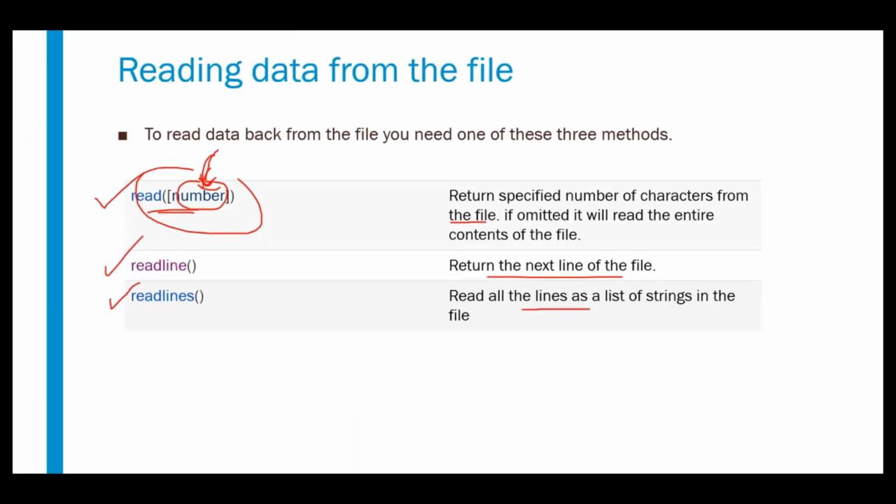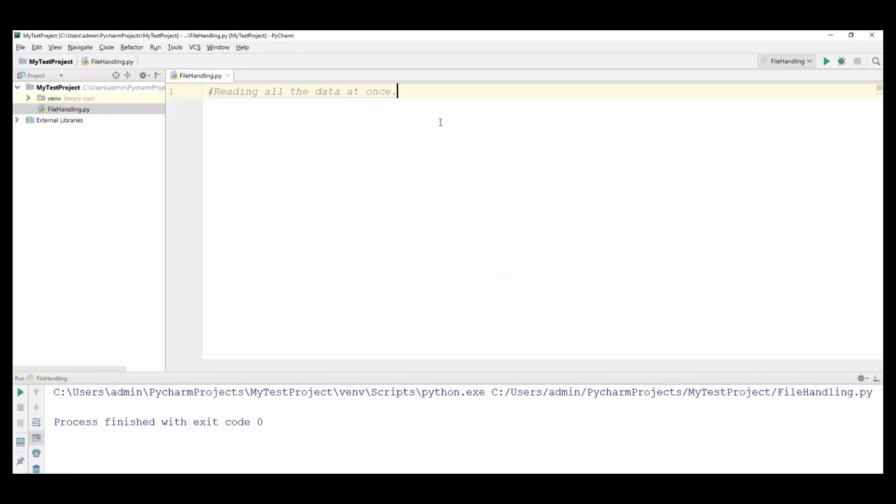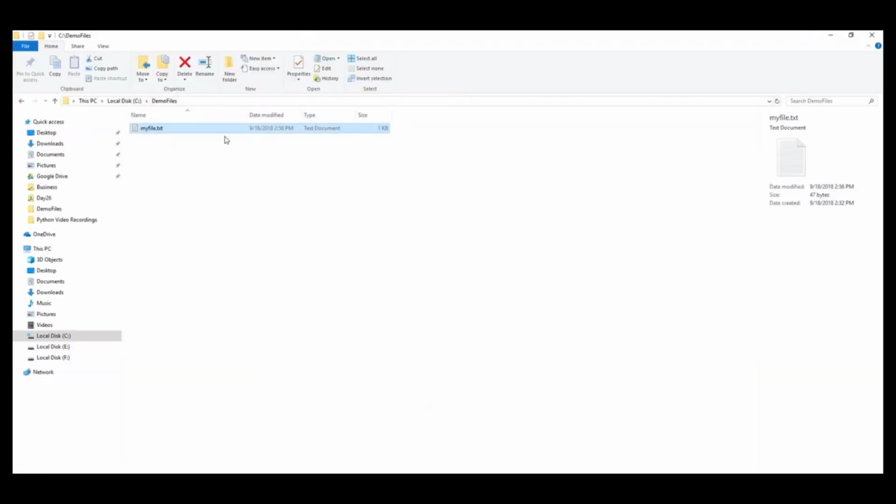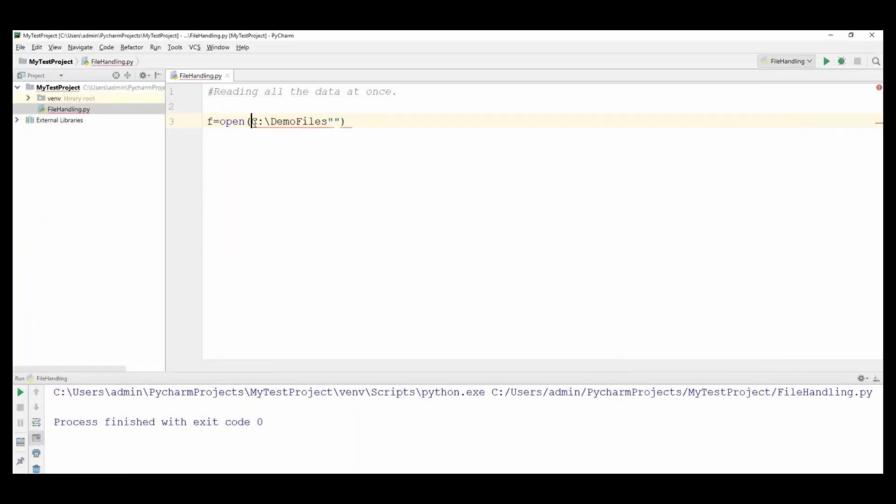Let us see how we can use it. In PyCharm, first of all I'll create a file: file is equal to the open function. Here you need to specify the file name, which is the location of the file. Put that in single quotes or double quotes, anything is fine.